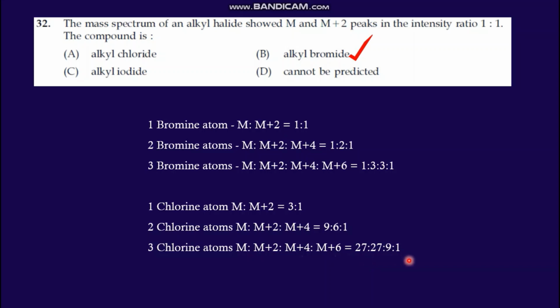This is an important concept. Bromine has 2 isotopes, and the abundance is almost 50-50, so we are taking it as 1:1. In chlorine, the 2 isotopes are Cl37 and Cl35, where one isotope is 75% and the other is 25%. That's why we are taking 1:3 or 3:1.